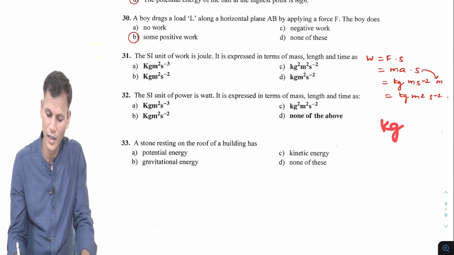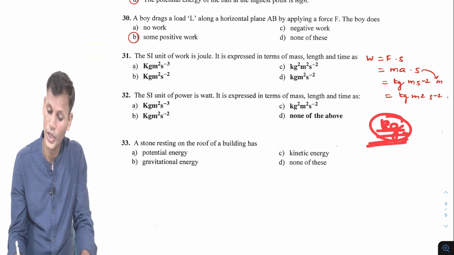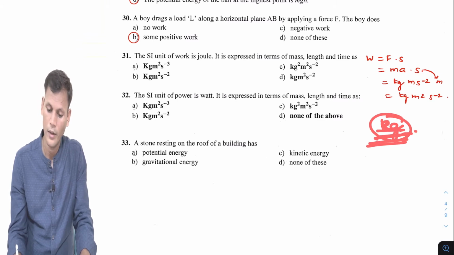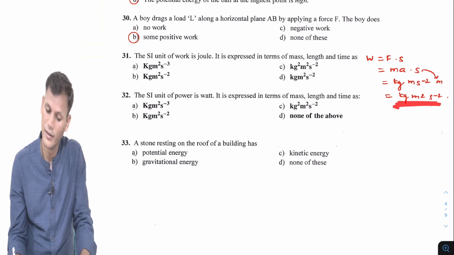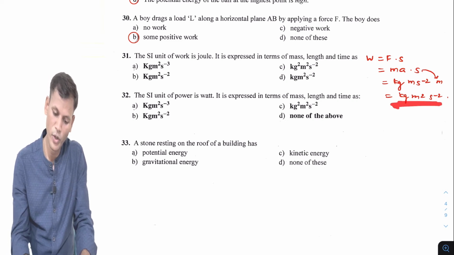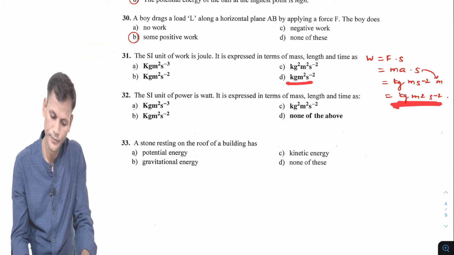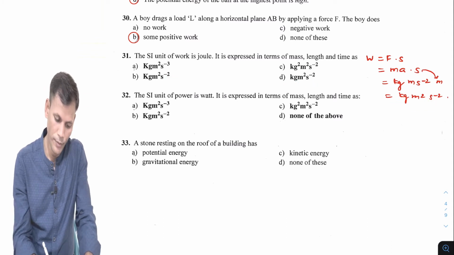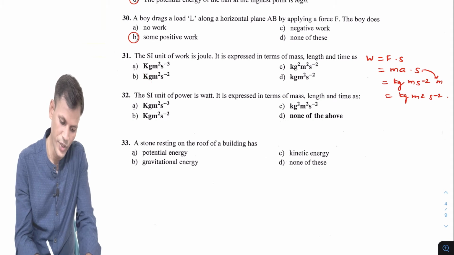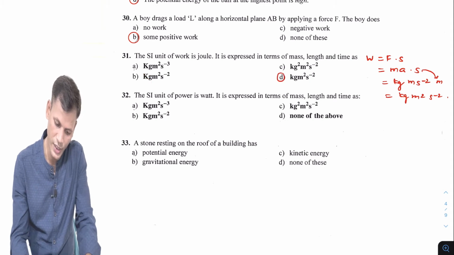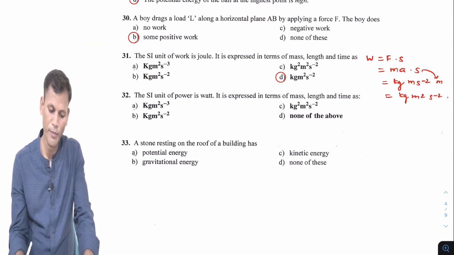Kilogram is represented by a small letter, so it is the notation kg. Units are written in small letters, so the small letter one will be correct, not this, because here they have used a capital K. So the answer will be D. These are all the things we have to keep in mind.